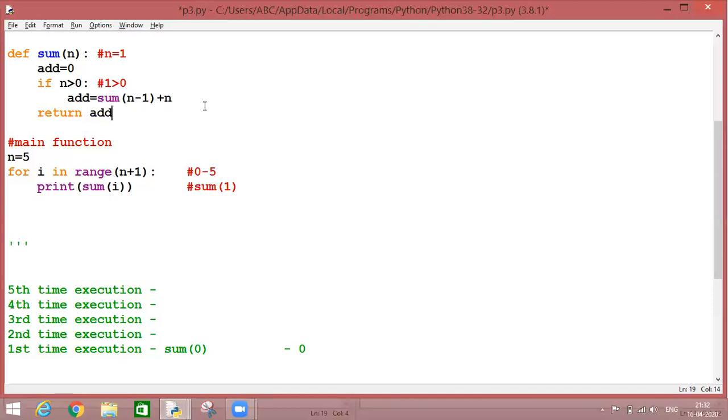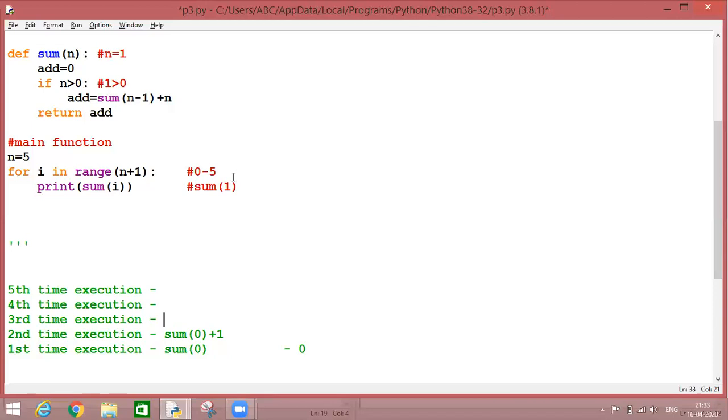So here my add variable is calculating the result, but actually I am not getting the result over here. I am getting the result in this form: sum of n minus 1 is what? If my n is 1, then n minus 1, 1 minus 1 becomes 0. So sum of 0 plus 1. This statement will be returned by this variable at the time of second execution.